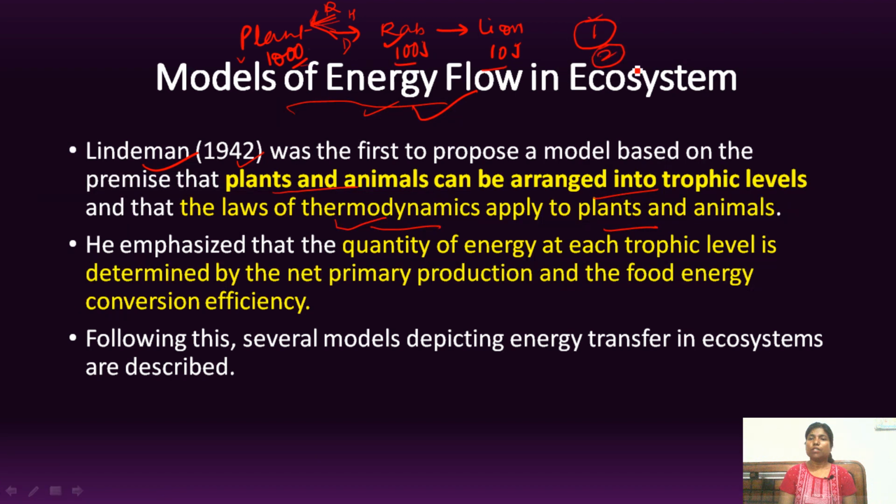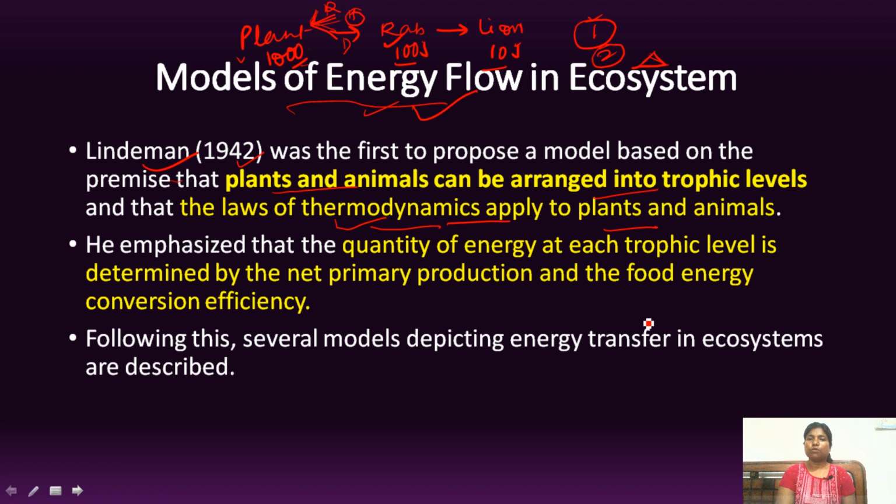The second law of thermodynamics states that 100% energy conversion is never practicable. When there is conversion of energy, some amount of energy is utilized as heat. So here also, when there is conversion of energy, some amount of energy is utilized as heat. So the laws of thermodynamics are applied for the model of energy flow. So considering these points, some models were established. Let's have a look into those models.